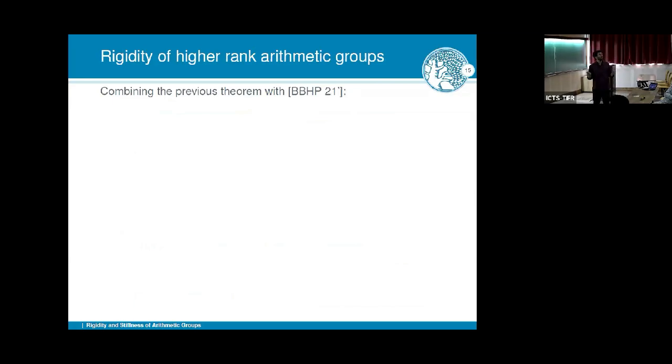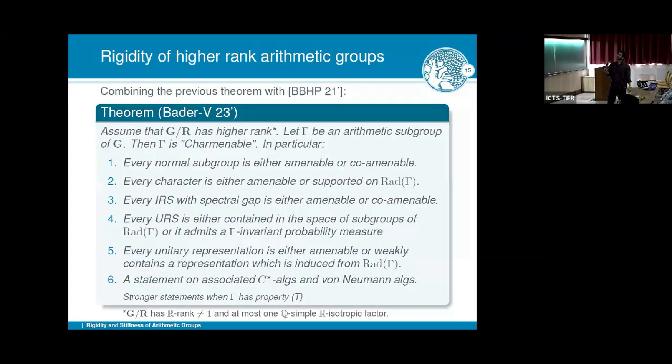But of course, what I promised is that all this dynamics stuff should have consequences on arithmetic groups, things that are regardless of dynamics. So this is actually the main result. And here we heavily use work of first by Boutonnet and Houdayer, and then of also together with Bader and Peterson, that really brought a nice framework of studying stationary dynamics on arithmetic groups. And we were able to get the following. So assume that the semi-simple part of your group is of higher rank. And let gamma be an arithmetic group.